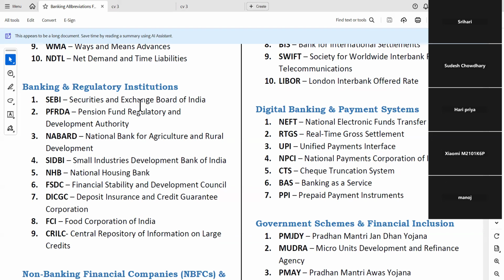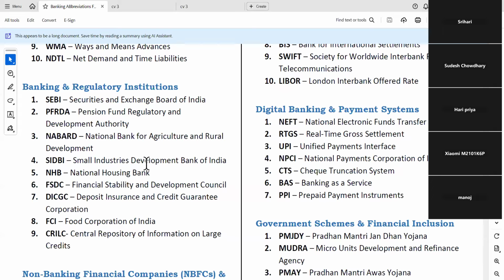Similarly, PFRDA is Pension Fund Regulatory Development Authority of India. The chairman now is Shivashankar Raman, who was previously chairman of SIDBI. So PFRDA is a very big organization. You will get a lot of money. Even junior officers who join there get 17 lakh salary. 2 or 3 candidates have joined through me also.